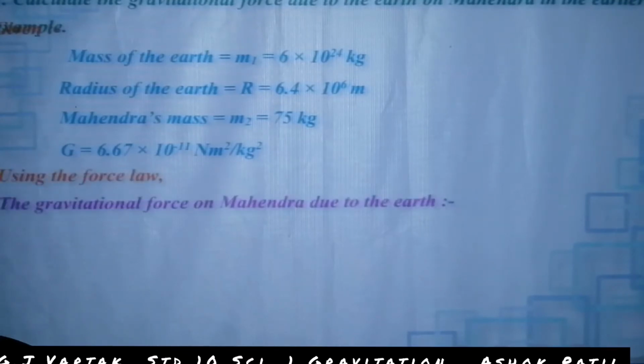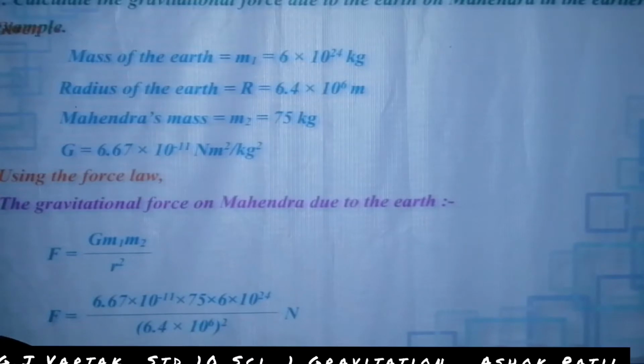Using the force law, the gravitational force on Mahendra due to the earth, F is equal to G into m1 into m2 upon r square. What is the value of G, m1, m2 and r square? Okay, substitute the values of these.